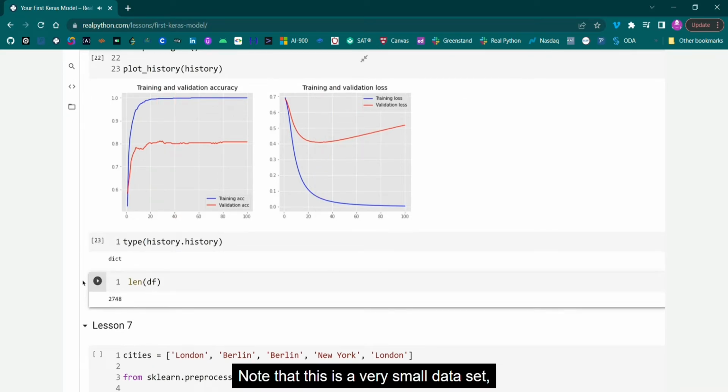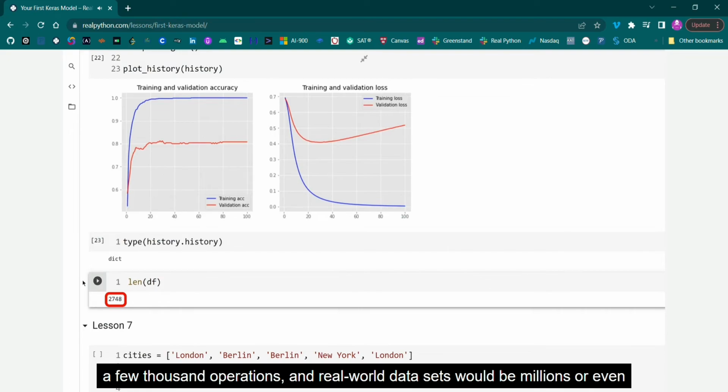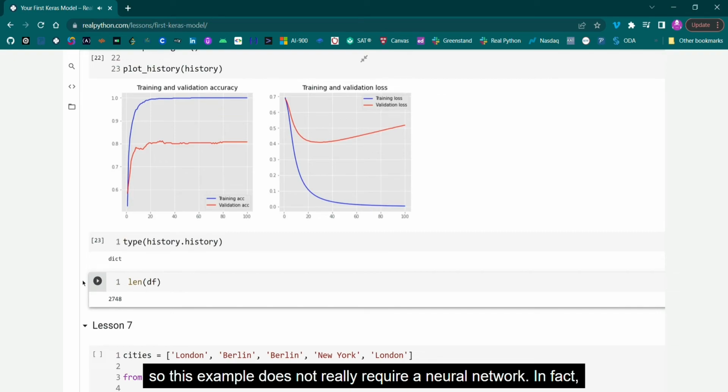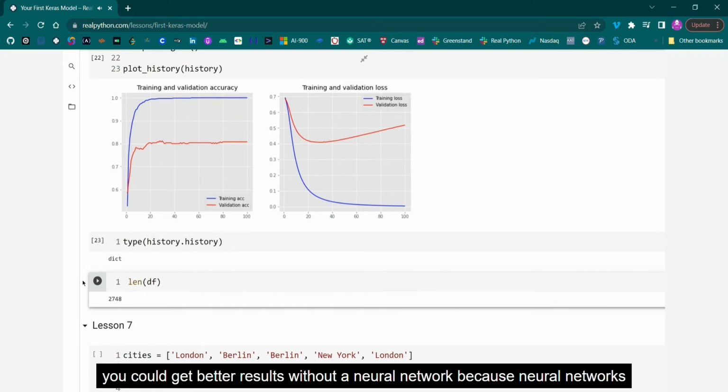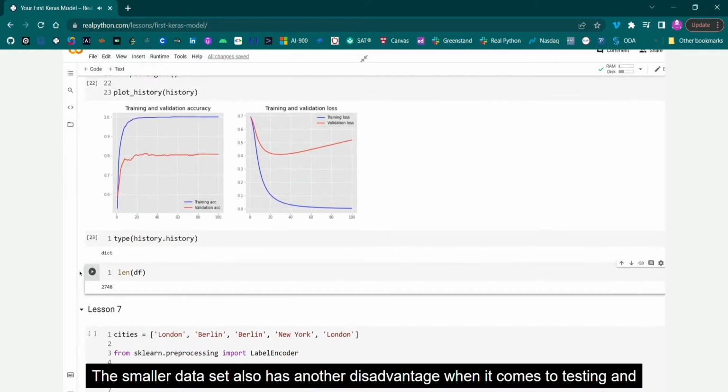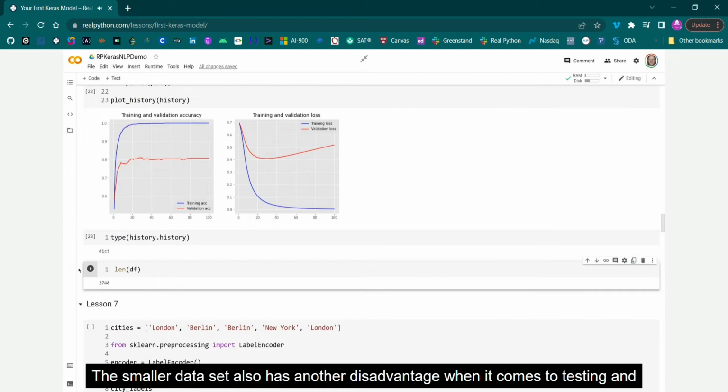Note that this is a very small data set, a few thousand operations, and real-world data sets would be millions or even billions of observations, so this example does not really require a neural network. In fact, you could get better results without a neural network because neural networks are better suited for very large amounts of data. The smaller data set also has another disadvantage when it comes to testing and validation.